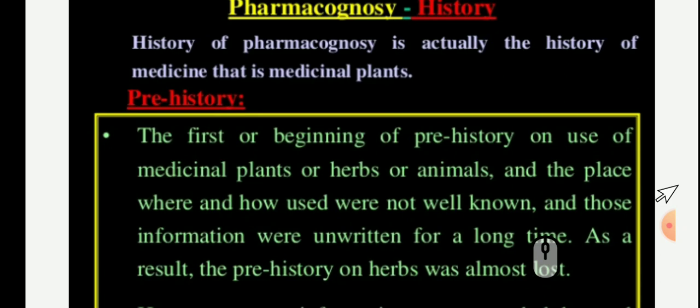For example, if it caused diarrhea, it was used as a purgative. If vomiting occurred, it was used as an emetic, and if it was found poisonous and death was caused, he used it as arrow poison.